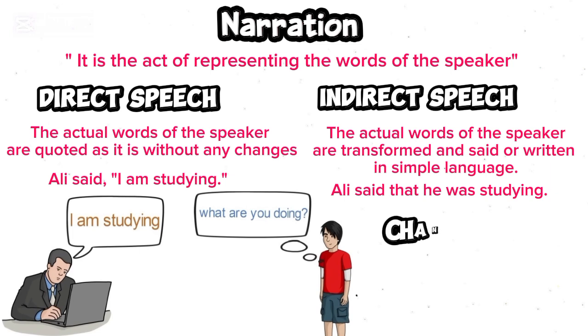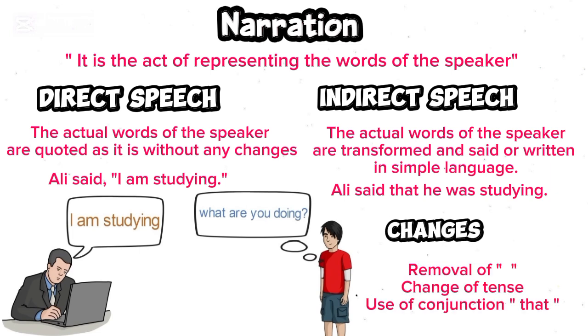So what are the changes you identify here? First change is the removal of inverted commas or speech marks. Second change is the change of tense and the third change is the use of the conjunction that.